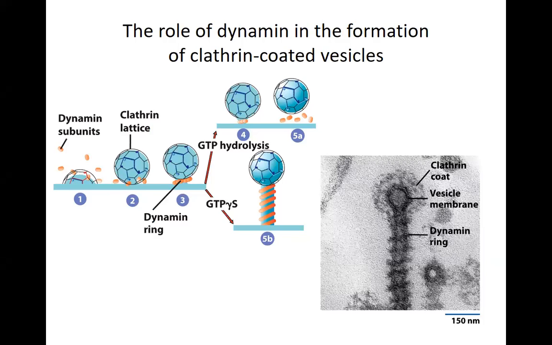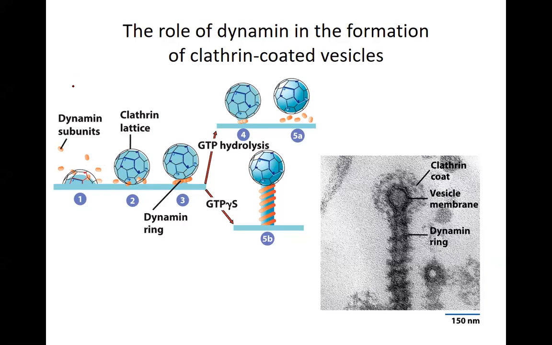So let's look at it. Here we have a membrane that is invaginating, and on the surface of the membrane, this is the coated pit. So we have the clathrin lattice. Basically it forms a layer around this vesicle. Think of it in 3 dimensions like a football, and all around the football we have this lattice of proteins. As soon as it is formed, it still has a link to the membrane.